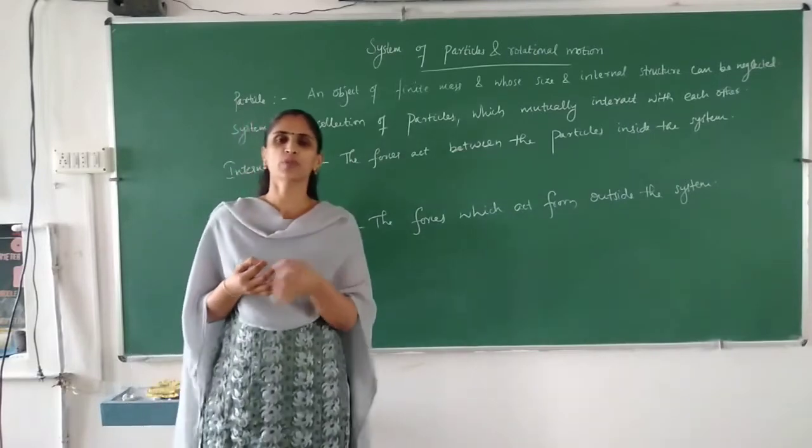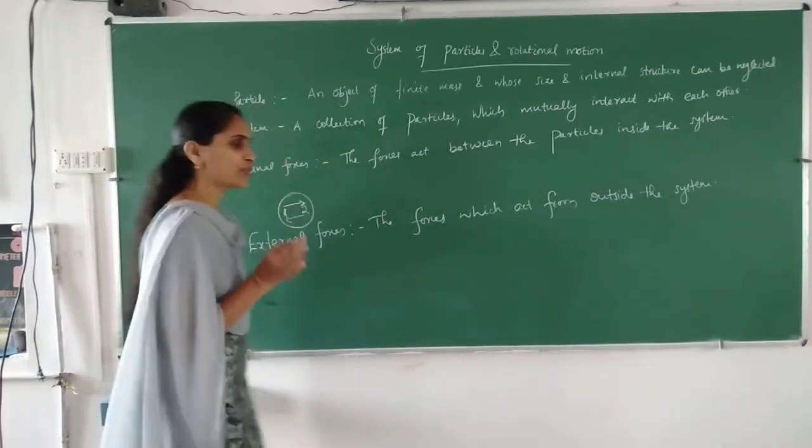Okay, now we will discuss one more thing regarding that, that is center of mass.